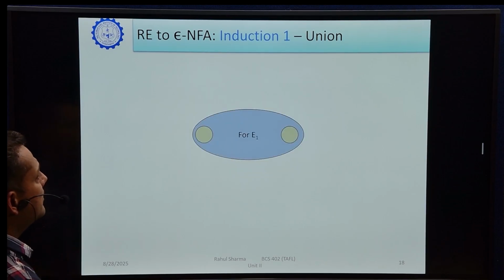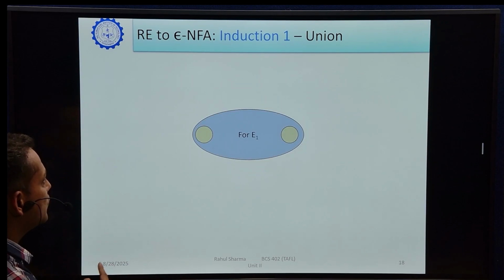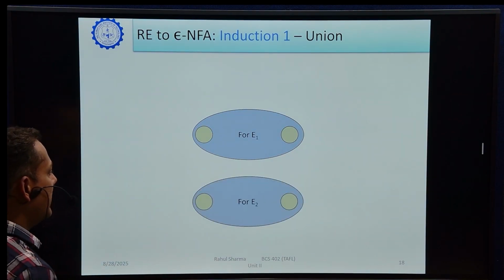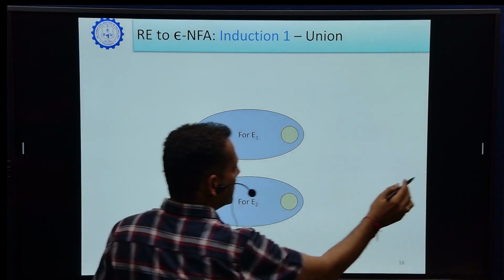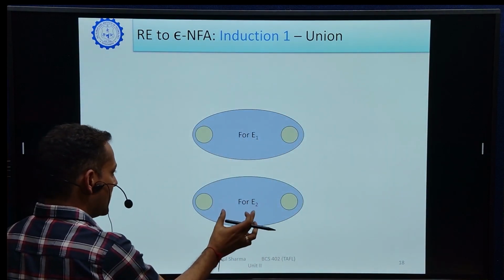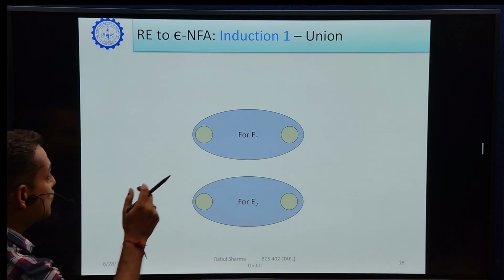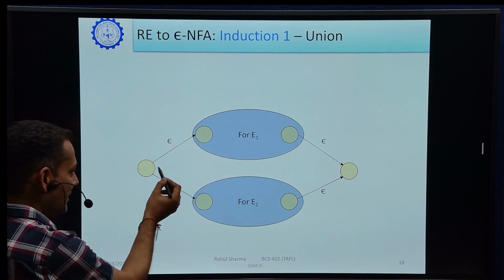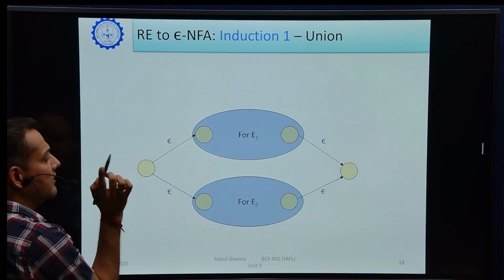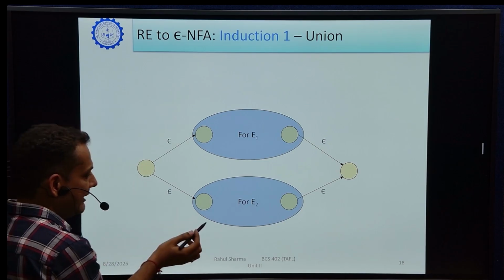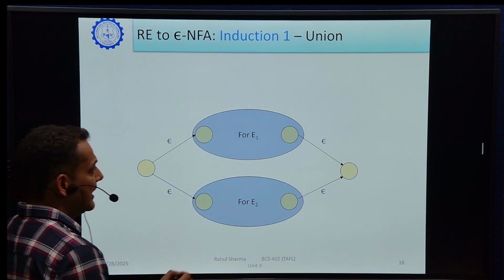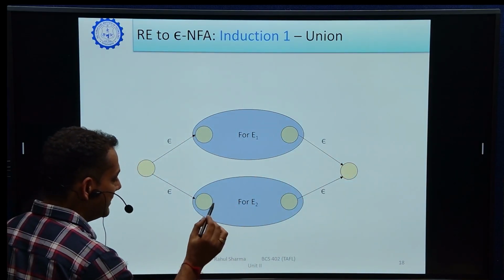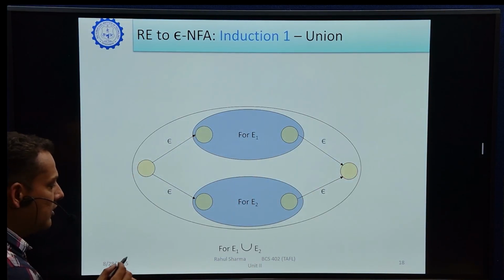So if we want to convert a regular expression into a finite automata, this is the concept of regular expression to epsilon NFA. What will happen if we have two regular expressions? Suppose there is regular expression 1 and regular expression 2, and we have to convert them as a union operation. We will create a separate new initial state and connect it to both of the initial states, and both final states will be connected with the help of epsilon to a new final state. So this is an example of E1 union E2.